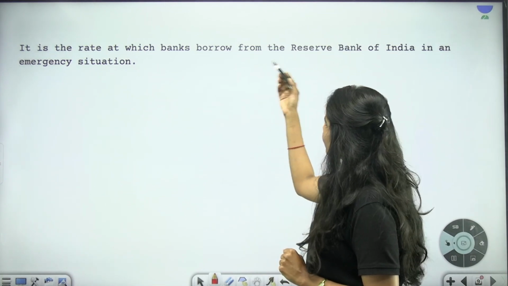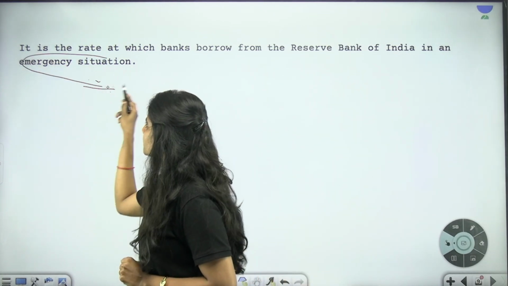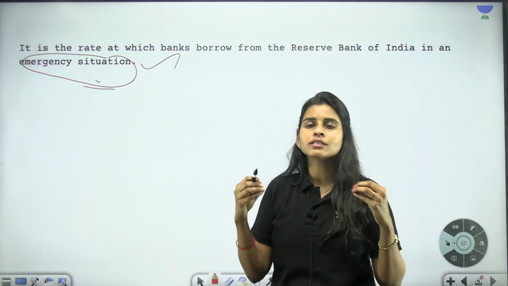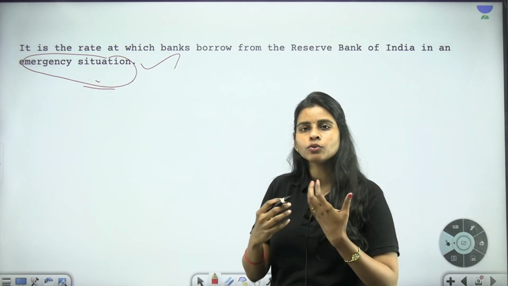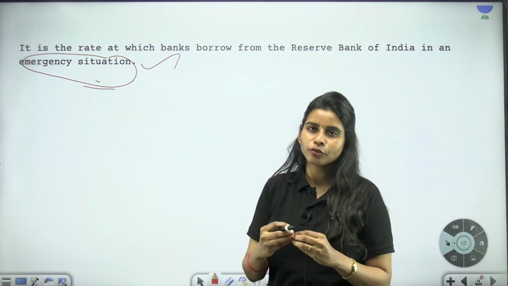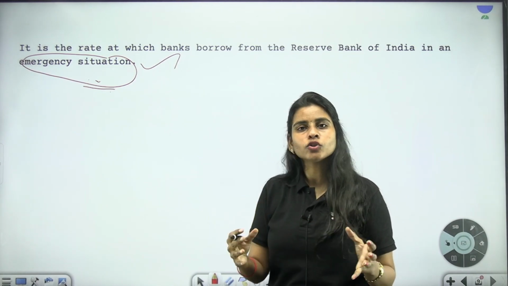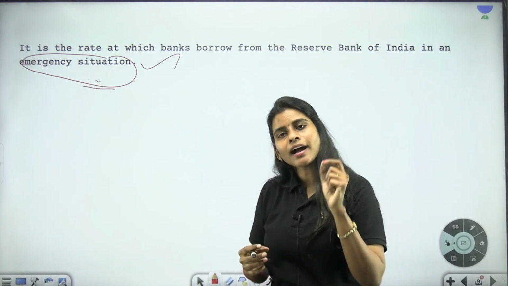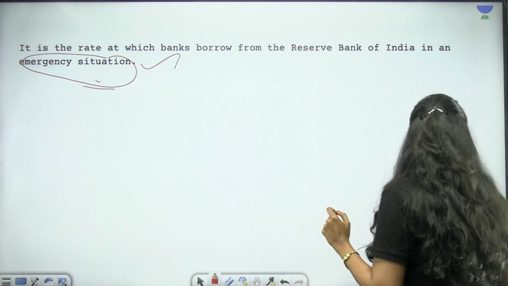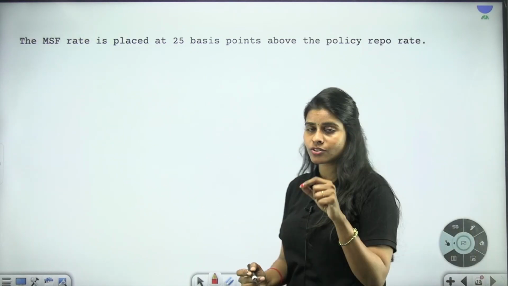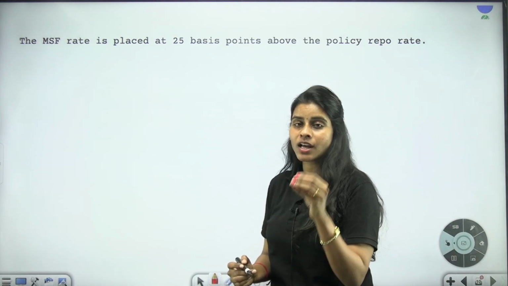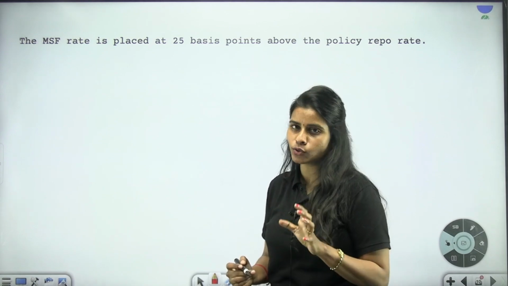See, it is the rate at which banks borrow from RBI during emergency situation. This is something correct. When all other windows are closed, that is, the mechanisms through which interbank borrowing and lending takes place. If the bank is having some kind of emergency situation and no other options are available, then the bank can use this mechanism to get a loan from the RBI, and that is why this is called a penal interest rate, so that banks don't use this mechanism often, the interest rate will be quite higher than the normal repo rate.